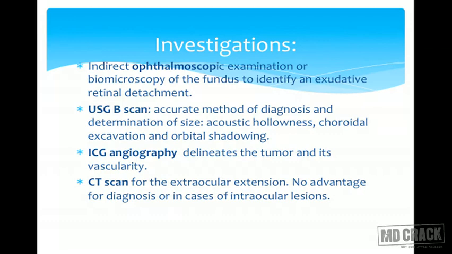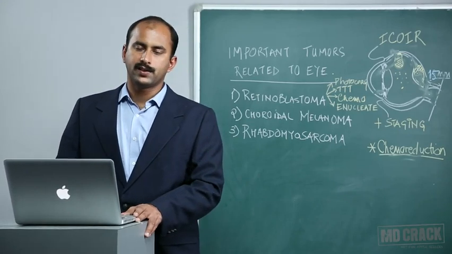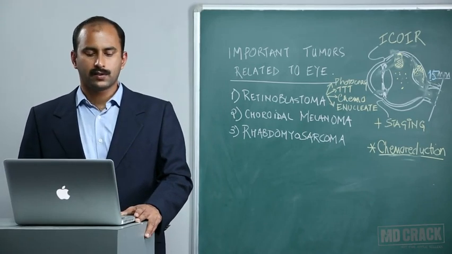Diligent examination with indirect ophthalmoscopy and scleral indentation is mandatory. B-scan USG is an accurate method of diagnosis and determination of size, showing acoustic hollowness. Choroidal excavation and orbital shadowing are characteristic of this lesion. ICG angiography is a technique similar to fluorescein angiography, done with a different dye which has less permeability to choroidal vessels because they have larger pore size. It delineates the choroidal vessels better than fluorescein angiography and can also delineate the vasculature of the tumor.